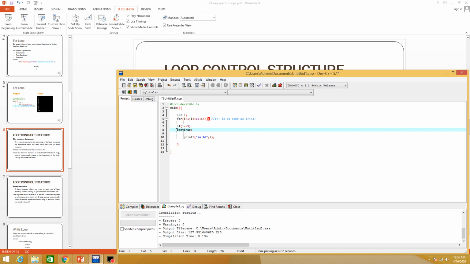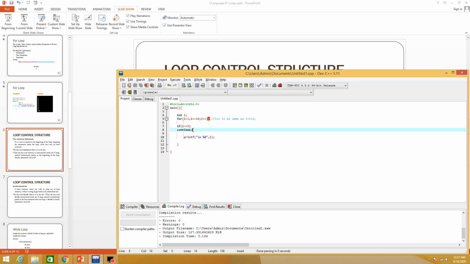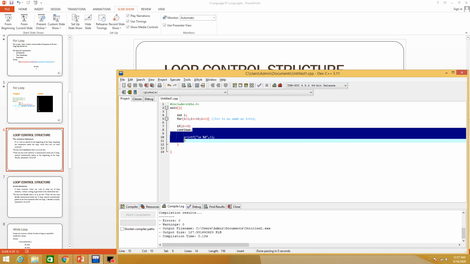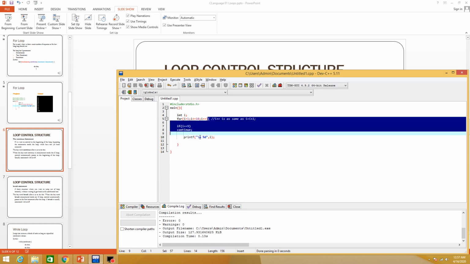So okay, now the loop will run and generate the sequence. But when it comes to 9, if i is equal to 9, then from here it will not go downwards, but it will pass the control to the loop directly, and it will escape the rest of the code of the loop. The loop continues from here to here.